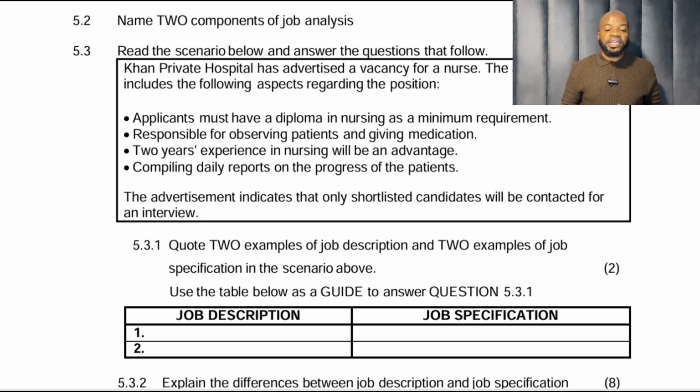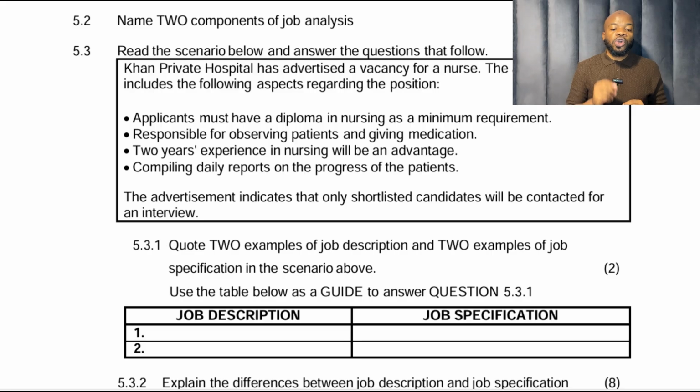Applicants must have a diploma in nursing as a minimum requirement, responsible for observing patients and giving medication. 2 years experience in nursing will be an advantage. Compiling daily reports on the progress of the patients. The advertisement indicates that only shortlisted candidates will be contacted for an interview.